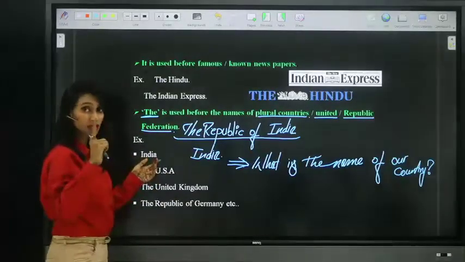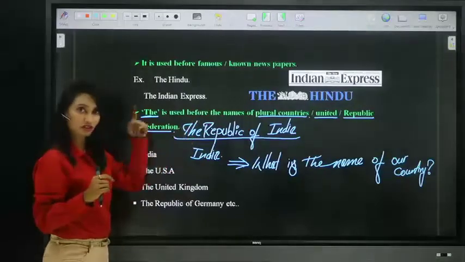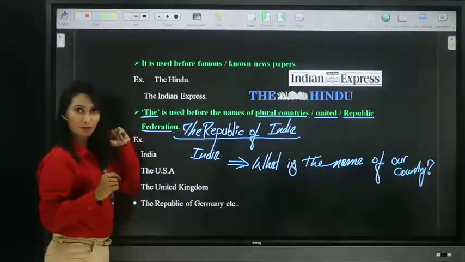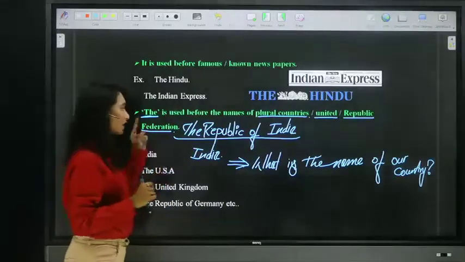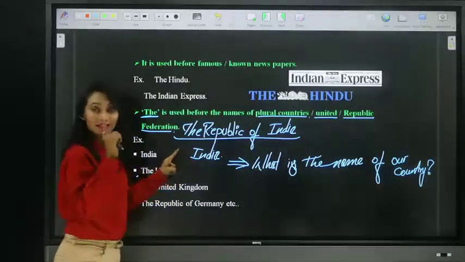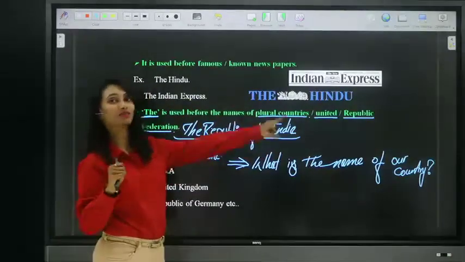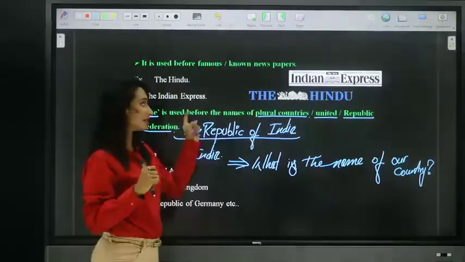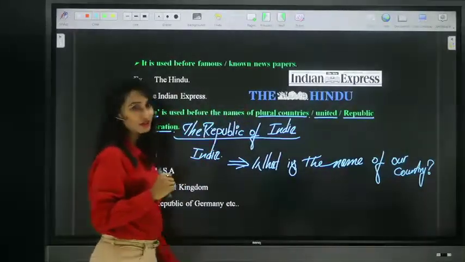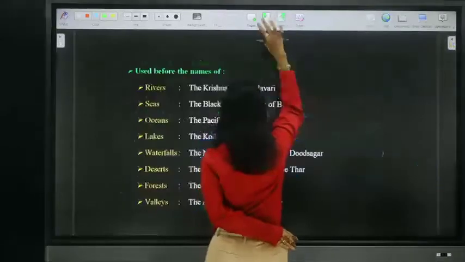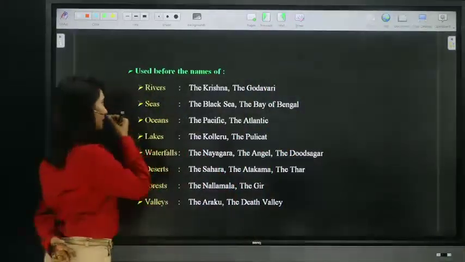Remember, before singular, no. Before plural, we can. Before united, you have to. Before republic, you must. So that is the thing which you have to remember. Why not the India? Because it is singular. But you can say the Republic of India because we must place the definite article the before republics, federations, united or plural countries.